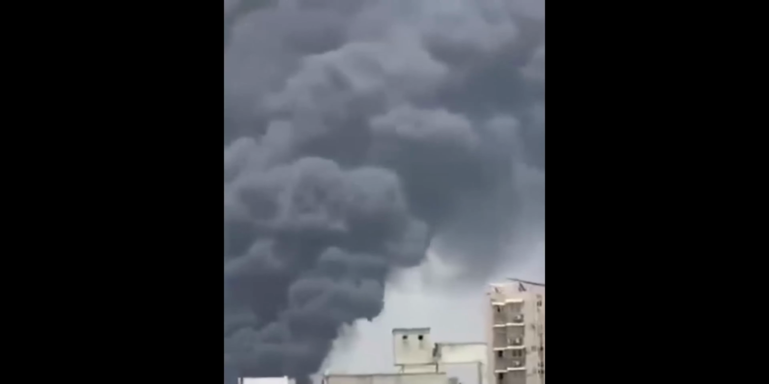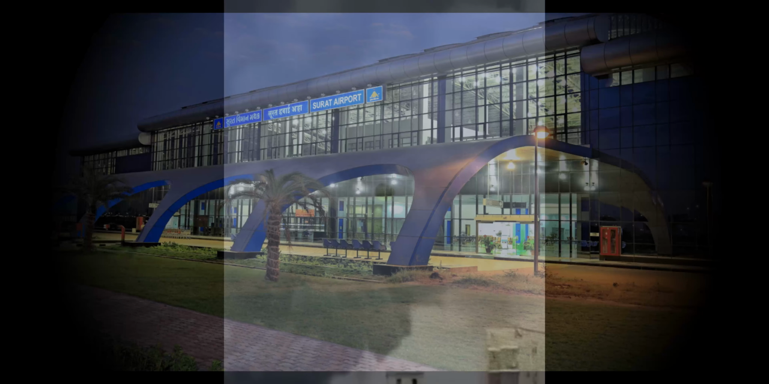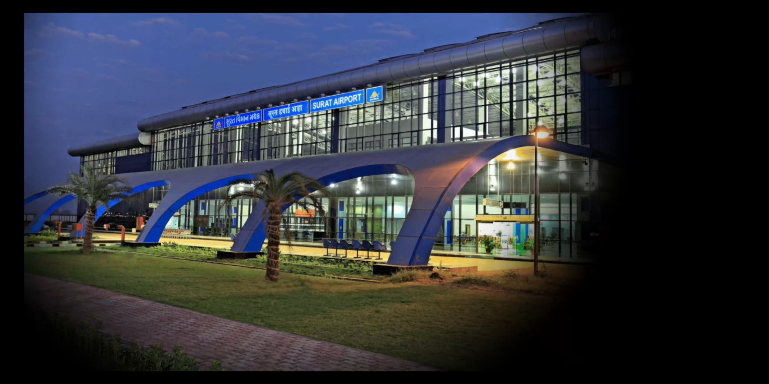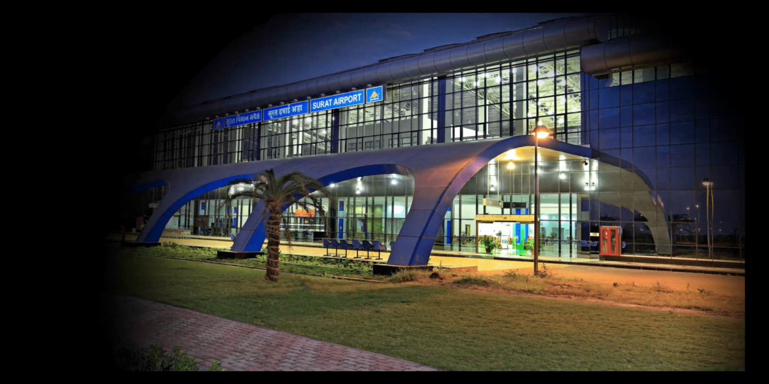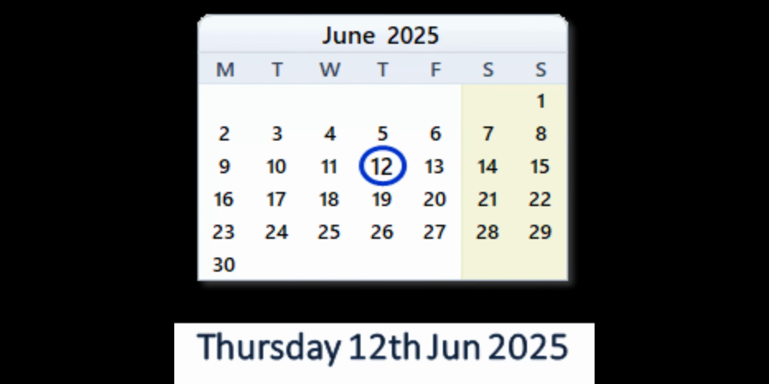So let's set the scene using only the report. Core event: an Air India flight crashed near the Ahmedabad airport, in Gujarat, India. And the date reported? It gives the date as Thursday, June 12th, 2025. And it happened very soon after takeoff, according to the report.